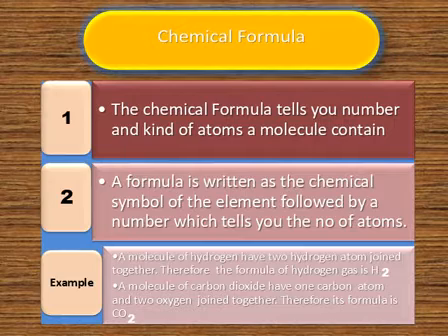If you think about that H2, it gives you a symbol and it gives you a number, and its number is fixed. H2 is the chemical formula of hydrogen gas. A molecule of carbon dioxide has one carbon and two oxygen atoms joined together. Therefore, its formula is CO2, C1 and O2. So this is an activity. You can count atoms as well. So please do remember, students, the chemical formula tells you the number and kind of atoms a molecule contains.